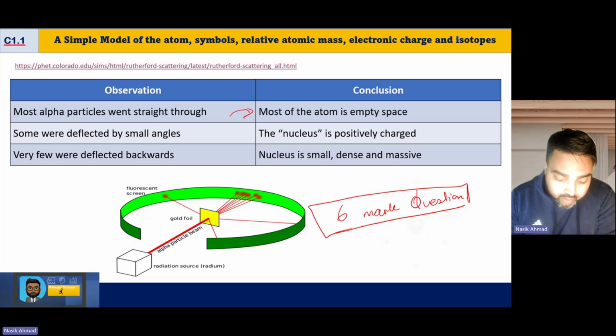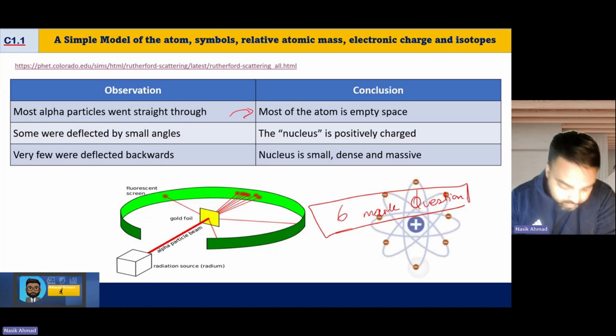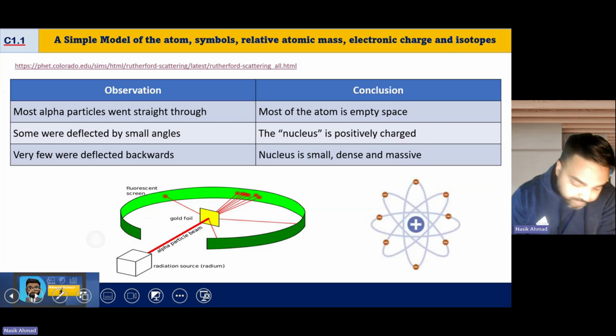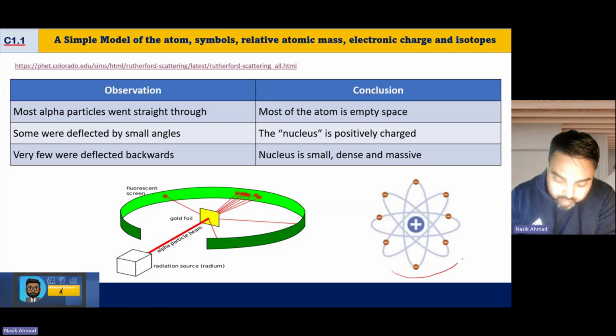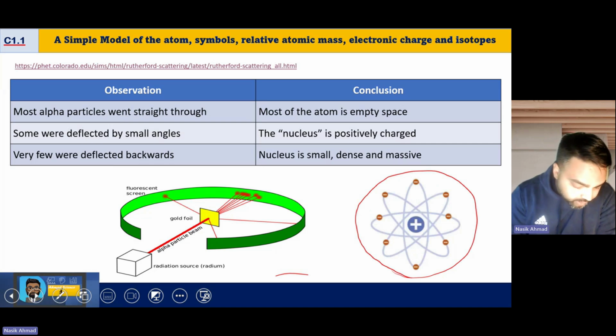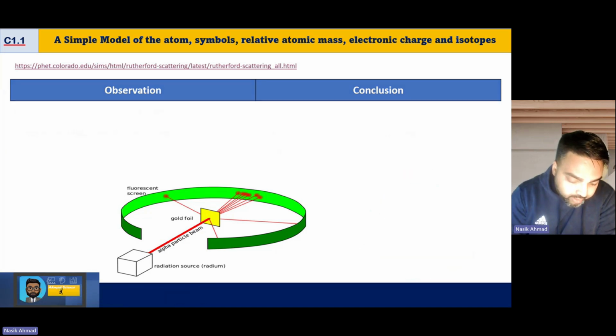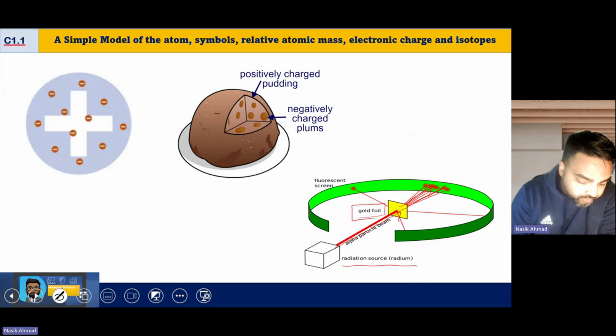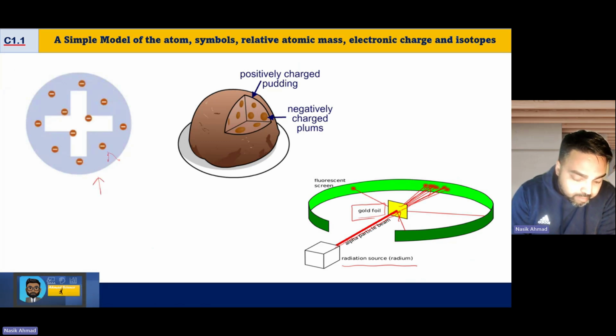The other thing that they might ask is a comparison between the nuclear model and the plum pudding model. So if I look at the plum pudding model, I'd say you've got no nucleus, you've got electrons embedded in the dough, and the overall charge of the atom was positive.